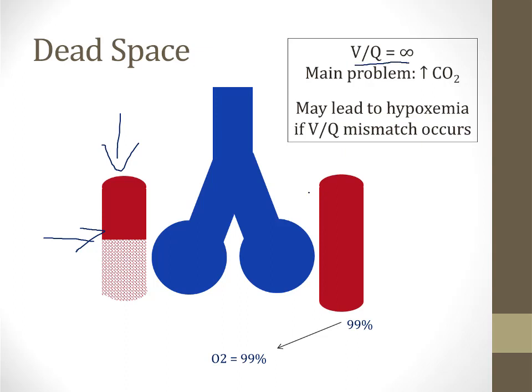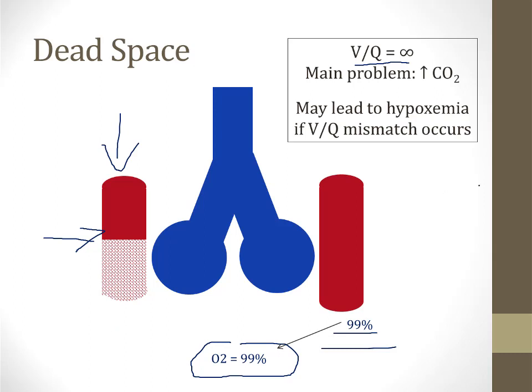The alveolus on the right side of the screen, however, is working normally, so it fully saturates the blood with oxygen. And what this means is that the oxygen level in the arterial side of the body will be 99% or normal. So this is an important point. In cases of pure dead space, there is no hypoxemia, and that's because the healthy alveoli fully oxygenate the blood, and the sick alveoli do not deliver any blood to the arterial system.